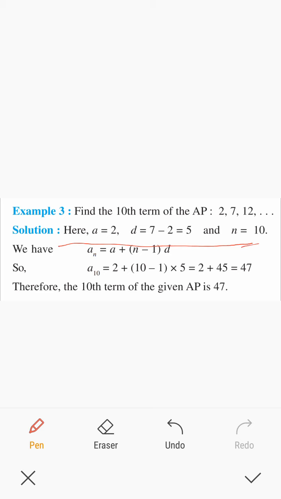So an is a plus n minus 1 into d. a10 is 2 plus 10 minus 1 into d, 2 plus 9 into d. 9 into 5 is 45. So it is equal to 47.